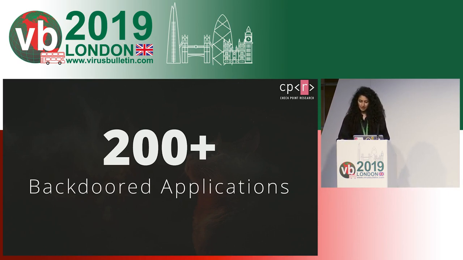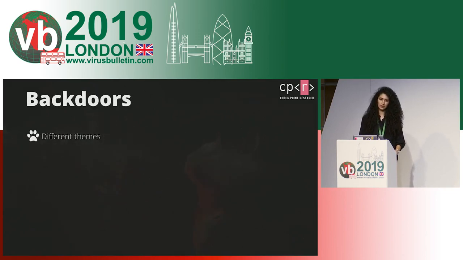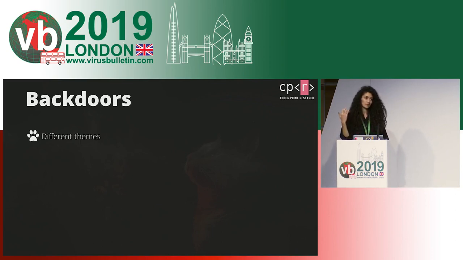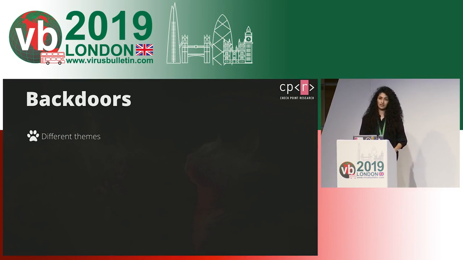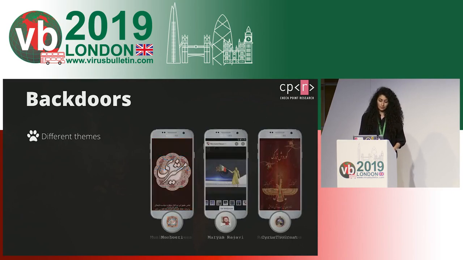All right. So the backdoor that we started out with, or the malicious application, was intended for a very specific target audience. But in truth, the other malicious samples that we have found were a bit more diverse than that. So they had different themes to try and lure the victims into downloading them. Although we did notice that what they have in common is that they are mainly targeted at people in the Middle East. So those were themes that are more relevant for certain ethnic groups, certain religious groups, and certain minorities within the Middle East. A lot of them were also in Arabic and in Persian.